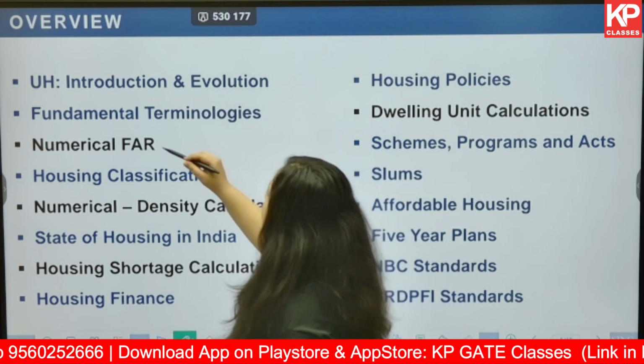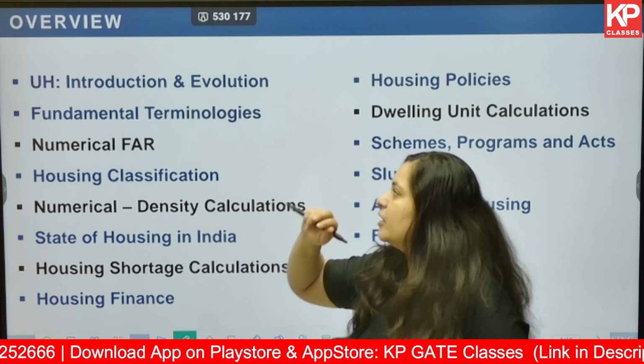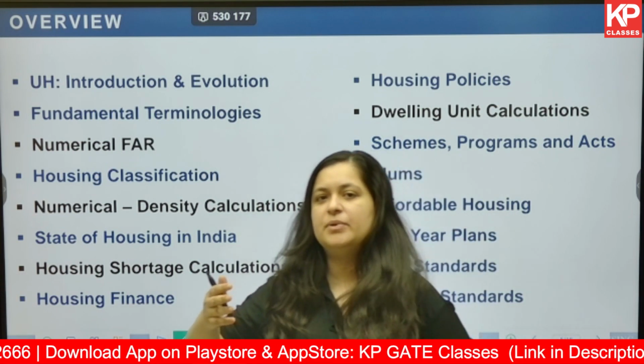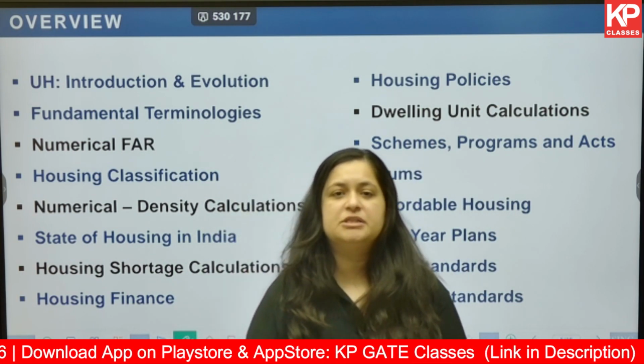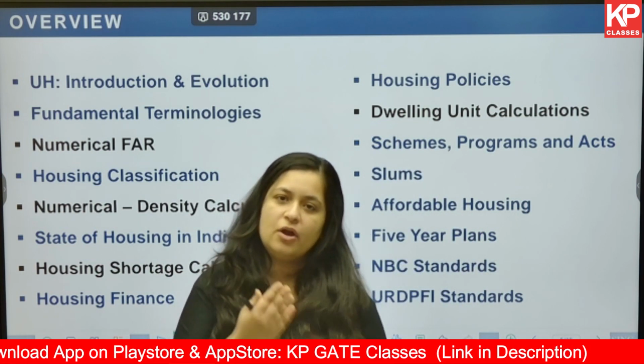Housing overall, a few portions of it, come under your architecture part. For example, when you cover FAR calculations, when you cover dwelling unit number calculation, all that part comes under your architecture.